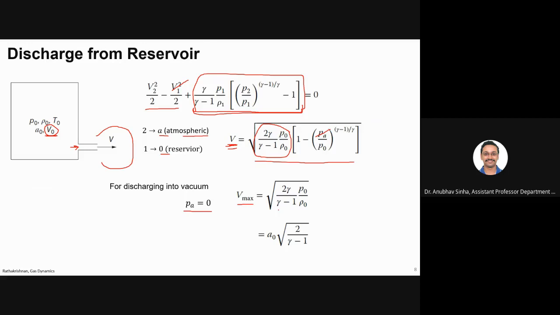Now this term can also be written in terms of speed of sound, which is a naught to the power 2 gamma by gamma square. So basically, gamma P naught by rho naught is equal to a naught square. So square root is coming out, it will be a naught, and this is what is remaining. Fine.